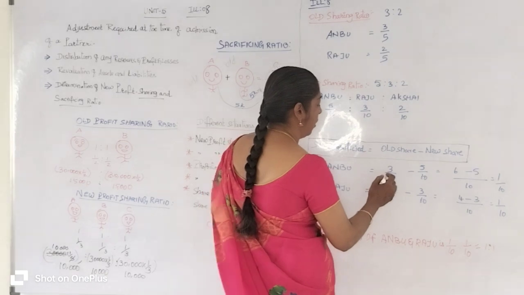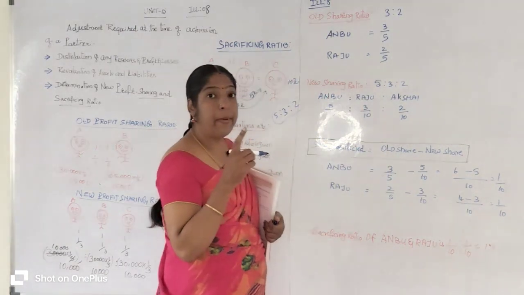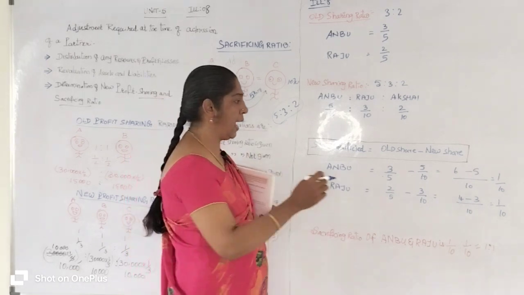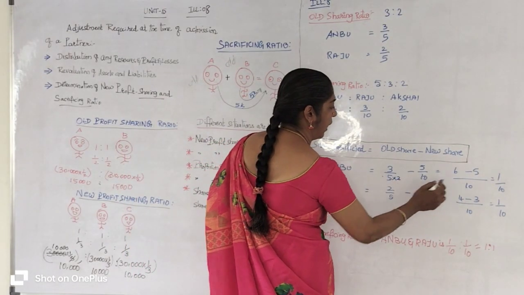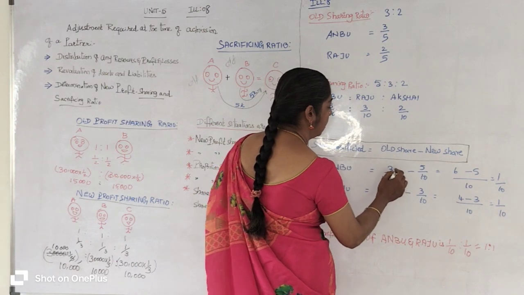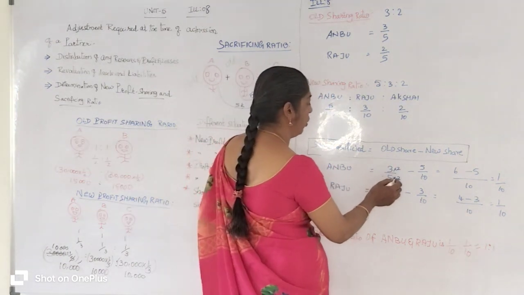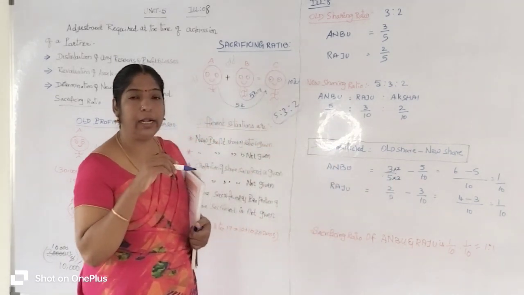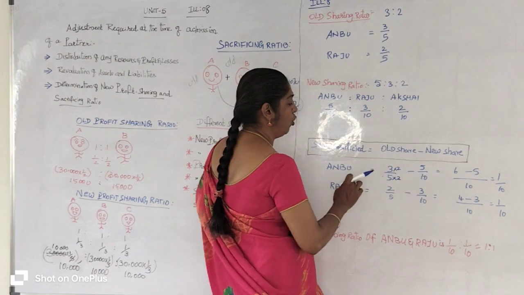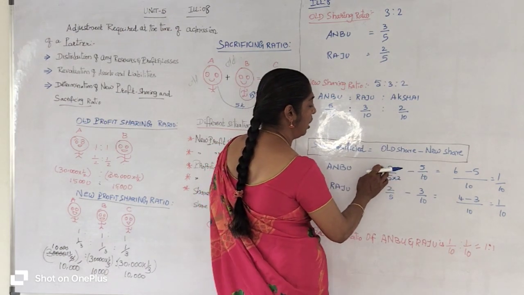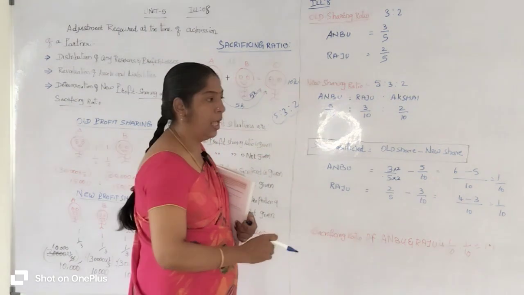First we take the old ratio. How many times must a number be multiplied with 5 to get 10? 2. 2 fives are 10, right? The same 2 you enter on the numerator. Whichever number you multiply in the denominator, that same number you enter on the numerator. Now multiply 3 twos are 6. You write 6 on the numerator.